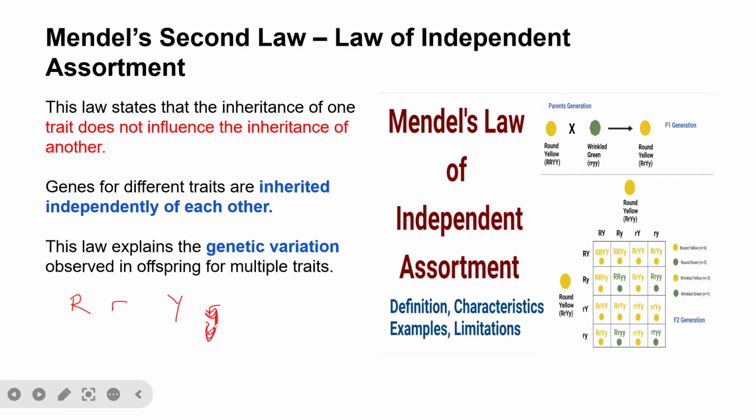So what happened next? This capital R will cross with capital Y, and this will give us capital R, capital Y. And then at the same time, this capital R will cross with small y, giving capital R, small y. And then at the same time, small r with capital Y, we have small r, capital Y. And then the small r again will cross with small y, then we have small r, small y.